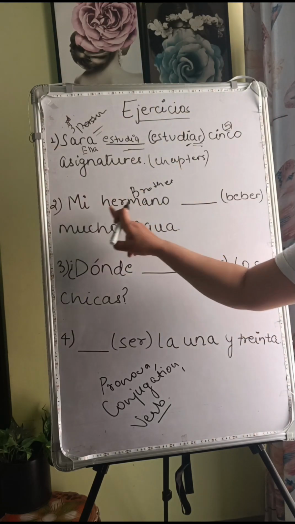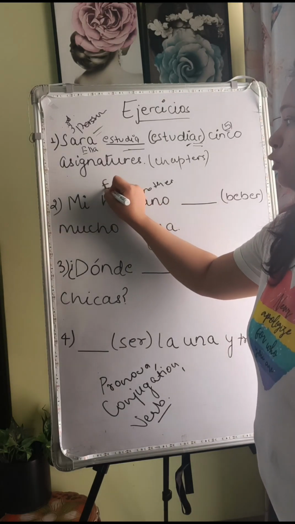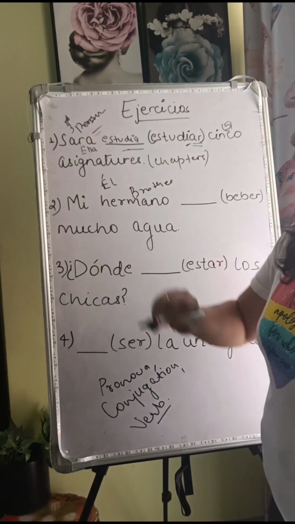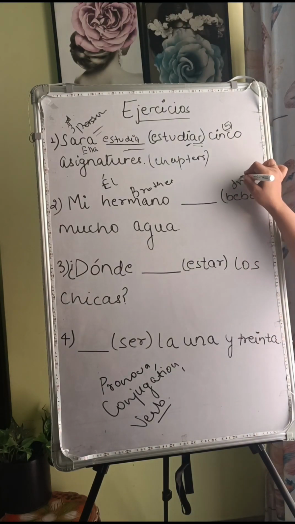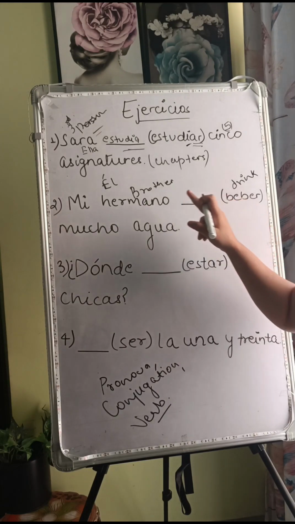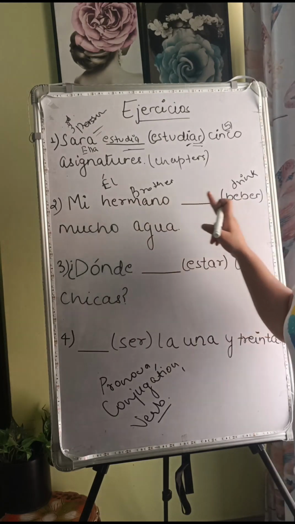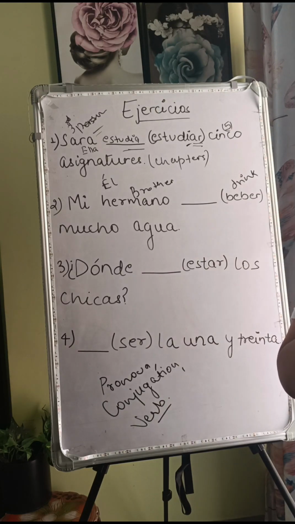My brother is third person. Brother is third person, so which pronoun will be used? Él. Beber means to drink. So my brother drinks. Él is the pronoun.